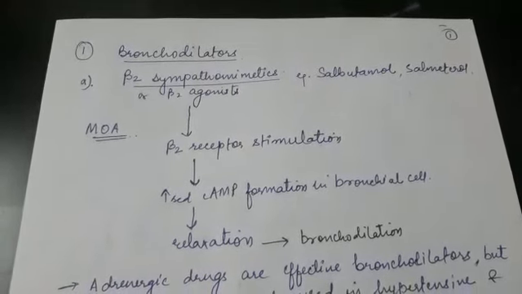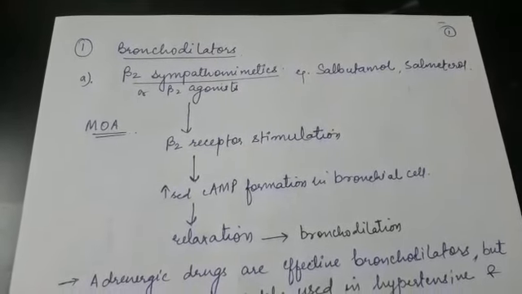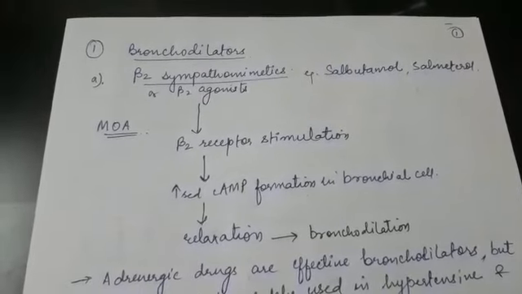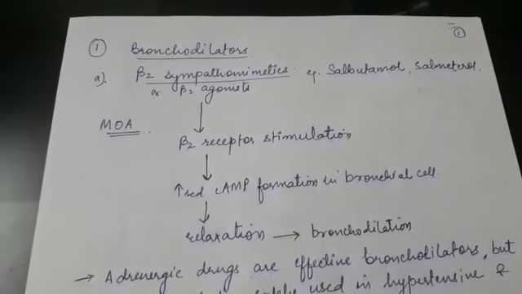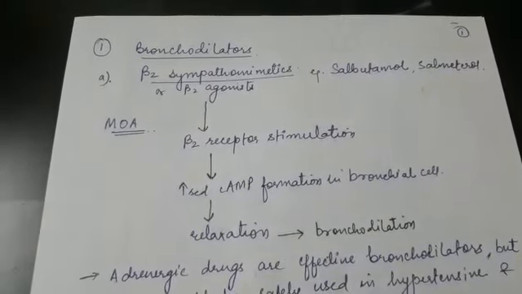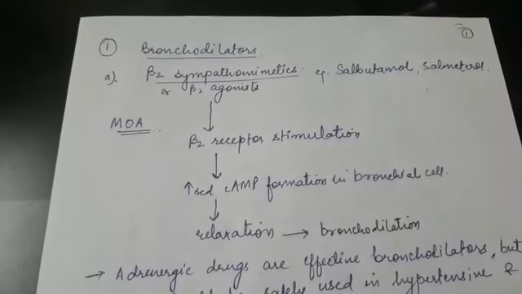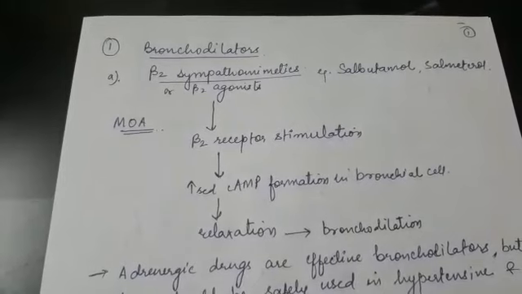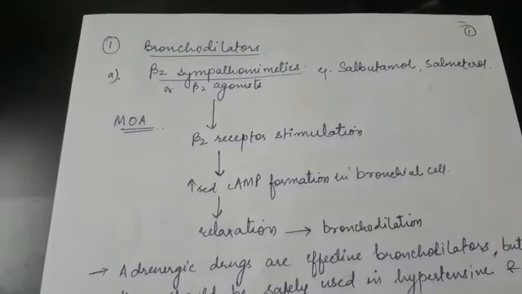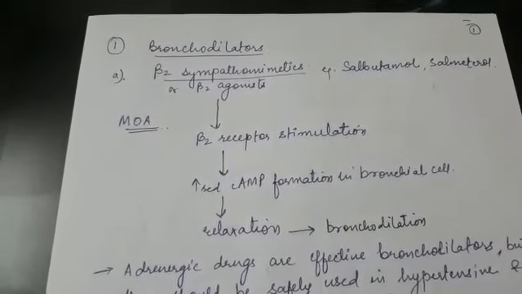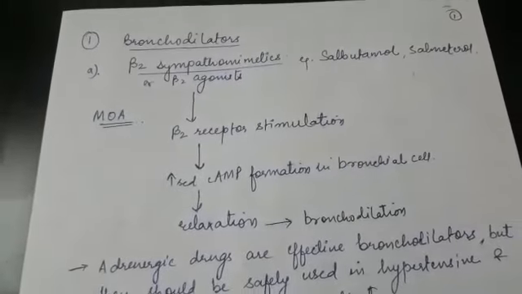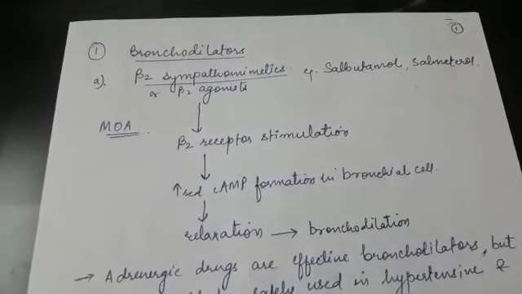In the last class, we have done up to the classification of anti-asthmatic drugs. Now we will discuss the details of one class, that is bronchodilators. In bronchodilators, we will discuss two classes, beta-2 sympathomimetic drugs and methylxanthines. You have already read about beta-2 sympathomimetic drugs in autonomic nervous system.